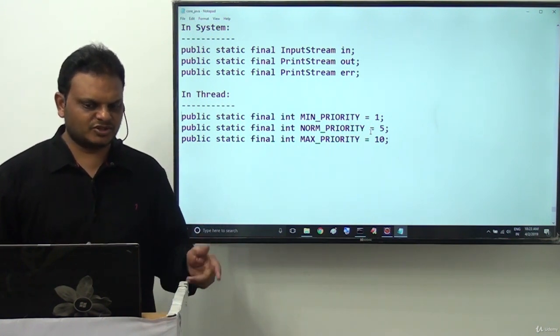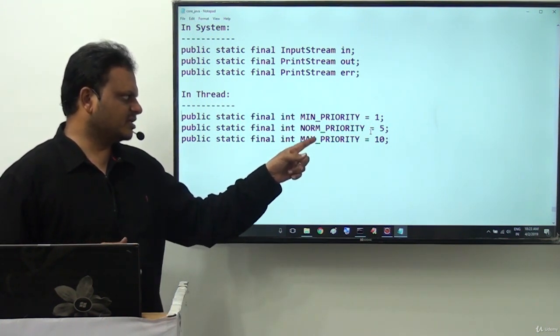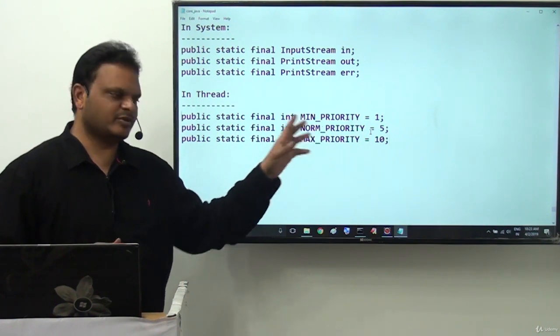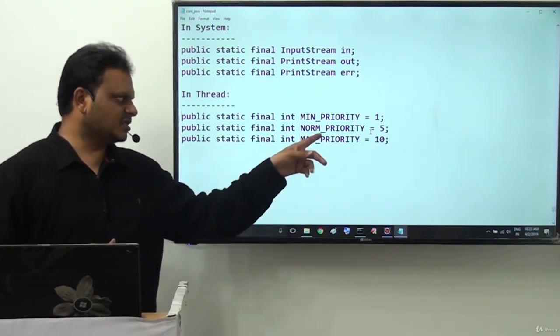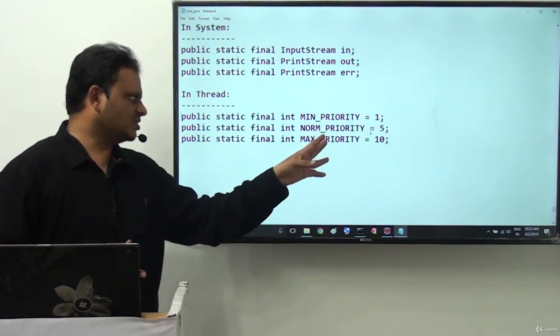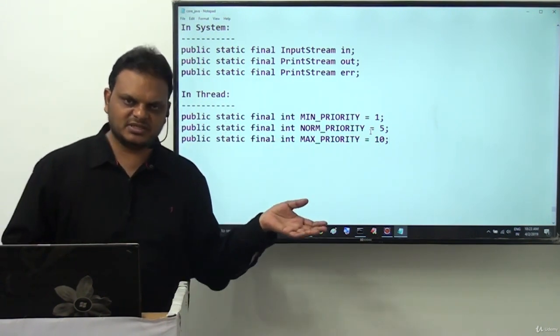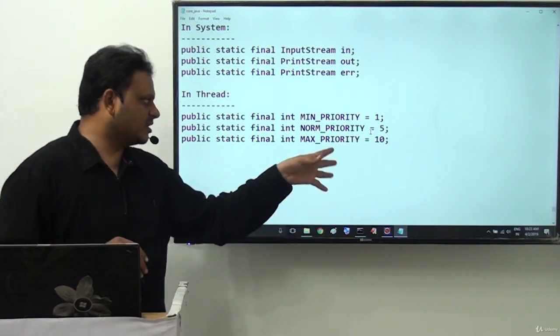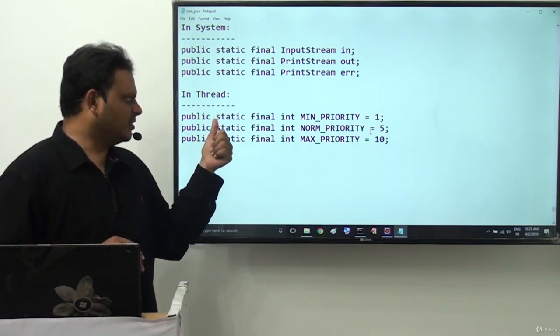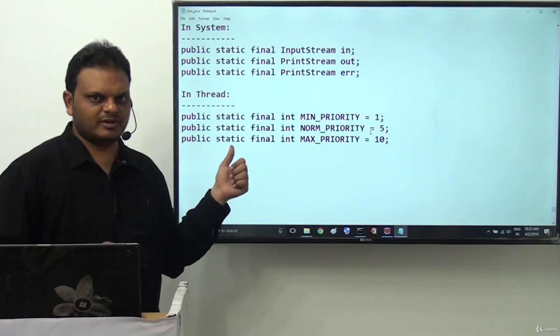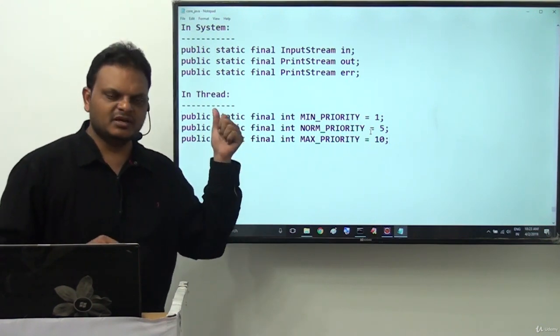What are the three constants? First one is MIN_PRIORITY, next one is NORM_PRIORITY, next one is which one? MAX_PRIORITY. Okay, fine. All these are constant variables. These constant variables are declared with integer type. As per the requirement, int was provided there as a data type. But these three constant variables are declared as which one? Public static final. Like this.